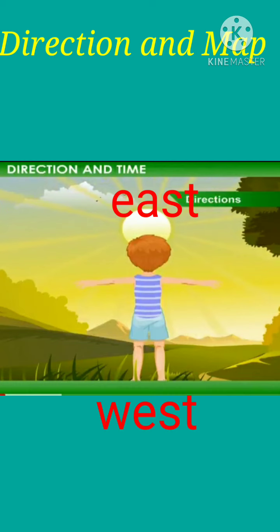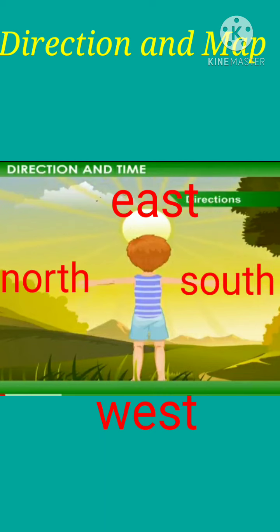Then what about south and north? Your left is the north and to your right is the south. Got it? Try this activity again next morning in the open at sunrise. It will help you to understand directions better. Okay?